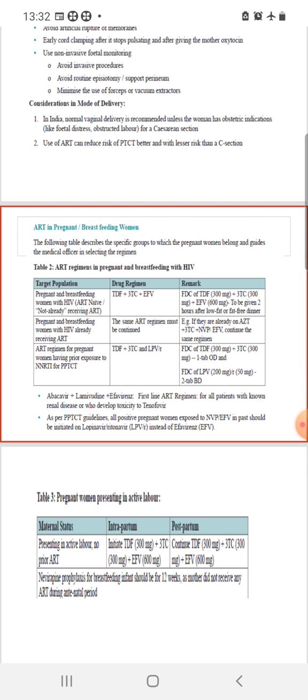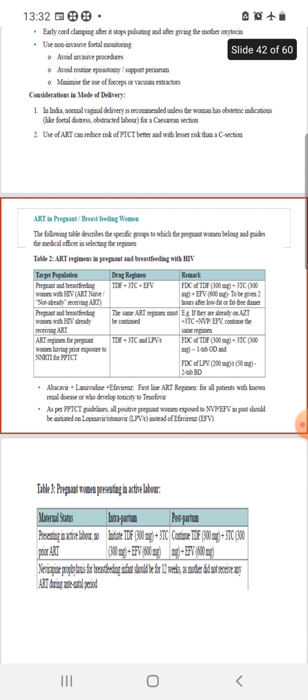ART regime for pregnant women with prior exposure to NNRTI for PPTCT. That means if the mother has previously received efavirenz or nevirapine in a previous pregnancy, and now she is pregnant again, we cannot use nevirapine or efavirenz again.